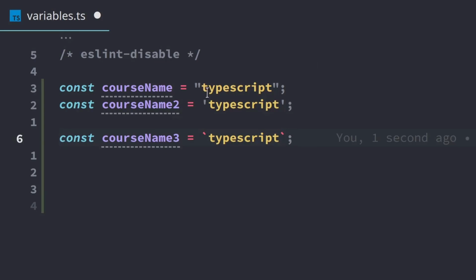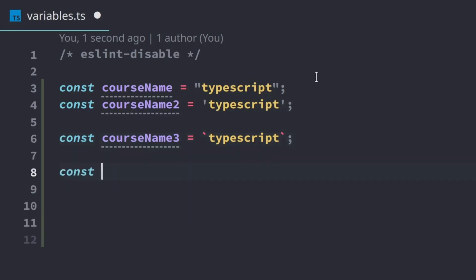Also, with these string types, with the double quote, single quote, and the back quote, there's no difference between characters and strings in TypeScript. So if you're coming from a language like C or Rust, where we have characters and strings, there's no difference in TypeScript. It's all just the same thing. It's all just string. So you can use one character, multiple characters. It's all going to be a string.